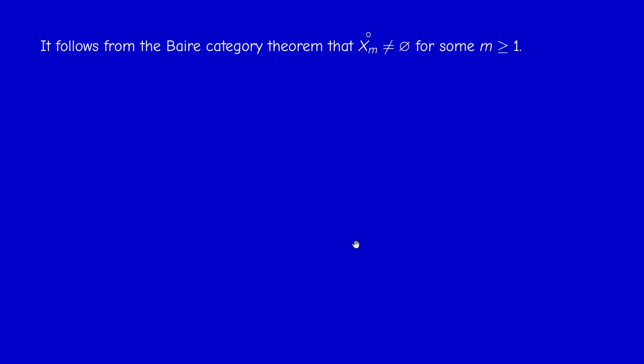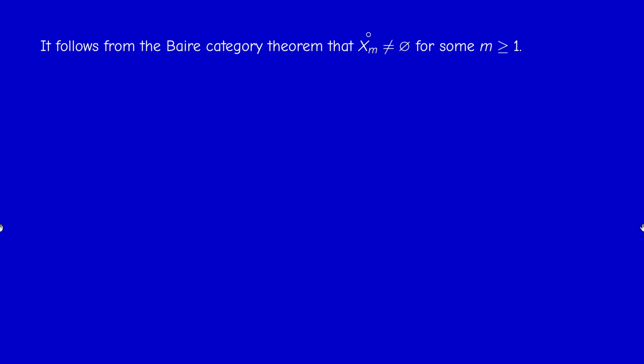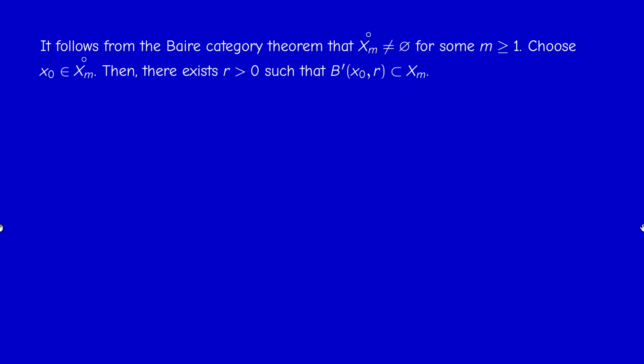So now we can apply the Baire category theorem, but we need the completeness of E. The Baire category theorem tells me that at least one of these closed sets has a non-empty interior. So accordingly, choose a point x0 in the interior of this Xn.